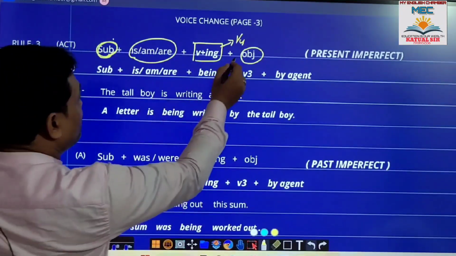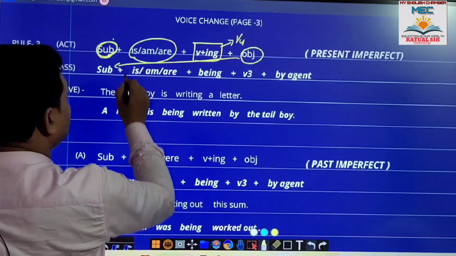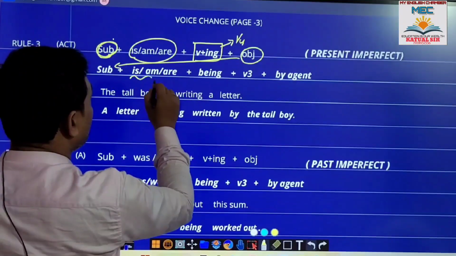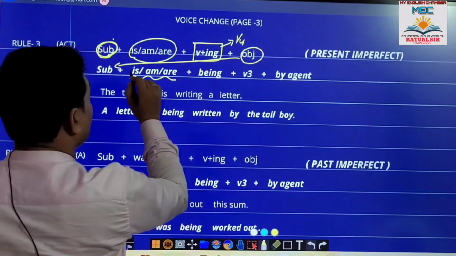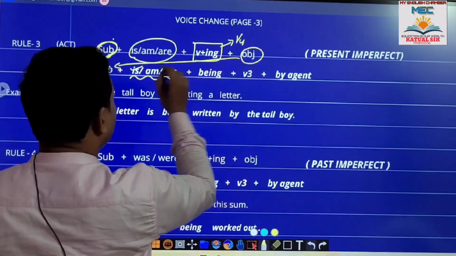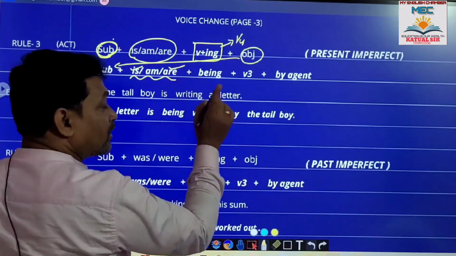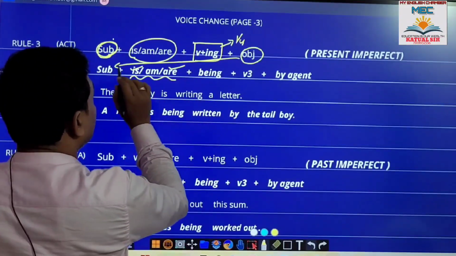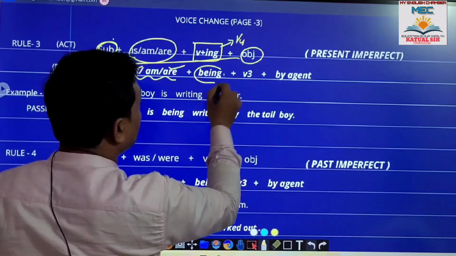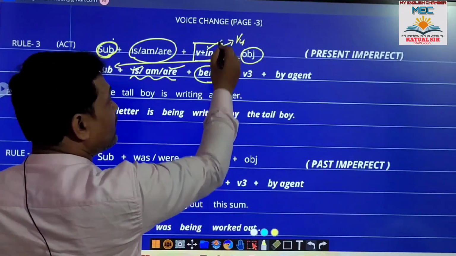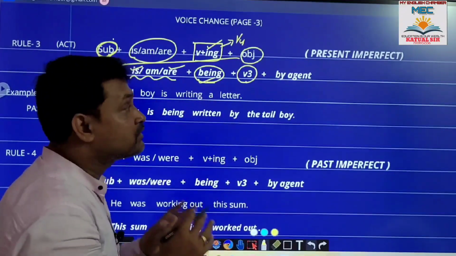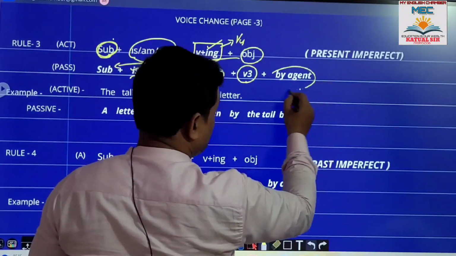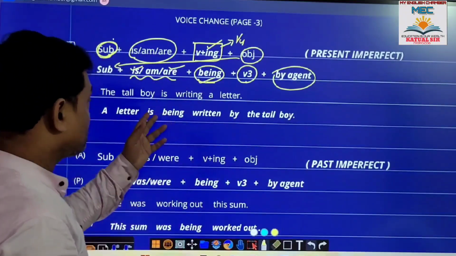In passive, that object will be subject, then the same is, am, are. If in active the object is singular, here you will find is. If it is plural, then it is are. Clear? Okay. Subject, then is, am, are, then being. Why being? For ing you should place being, then the past participle form of the verb, that is V3, then by agent if necessary. Here is an example.